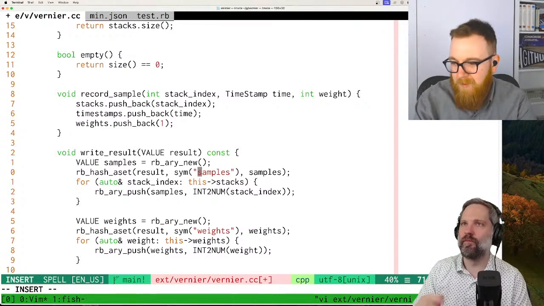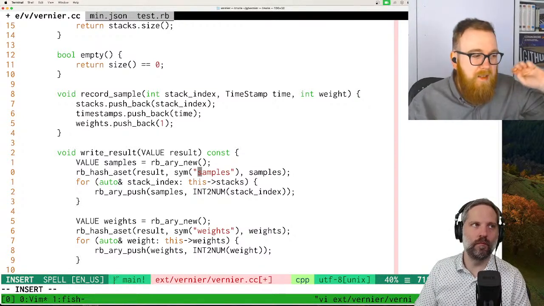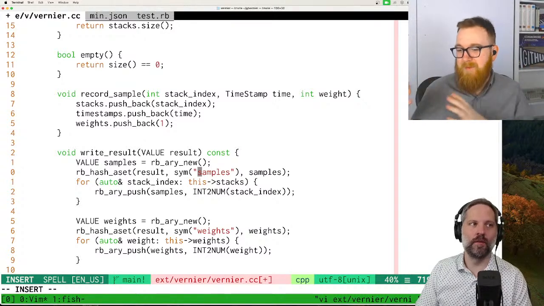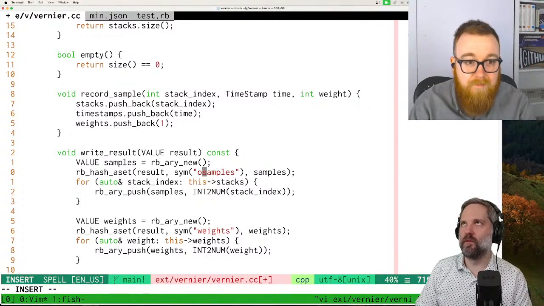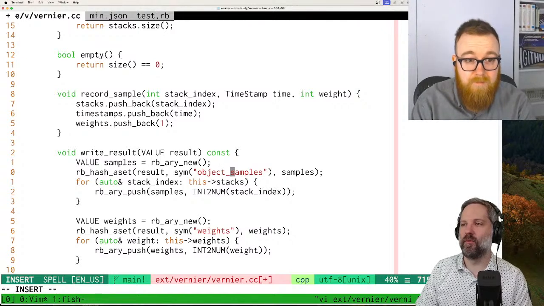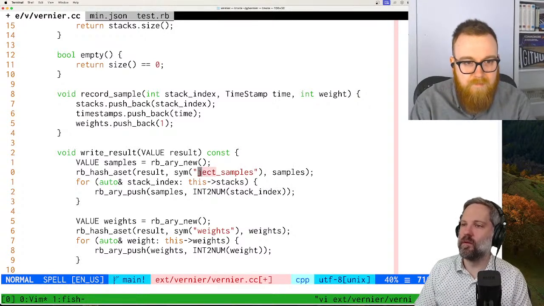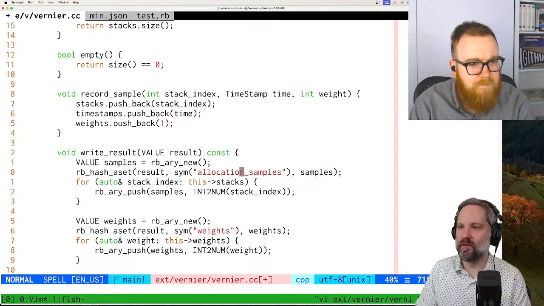What do we want to call it? This is not in the Firefox output. We have an intermediate output that we then translate into the Firefox output. Let's call it allocation samples, because that's what it is.